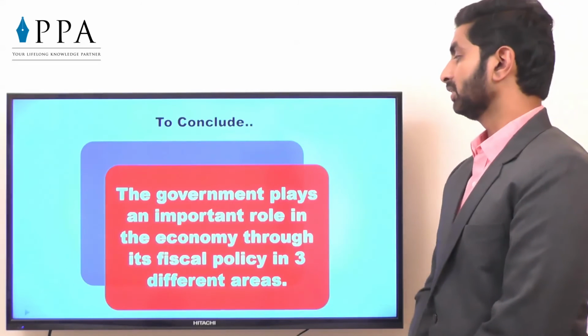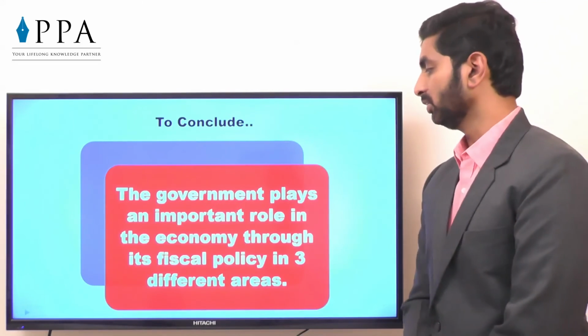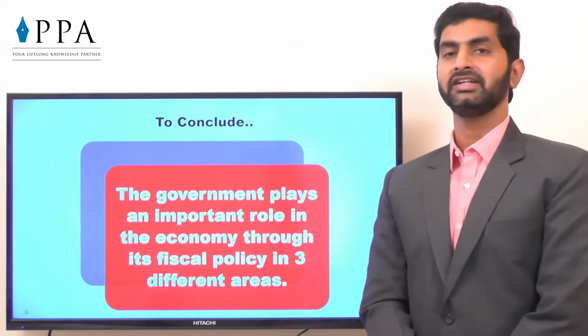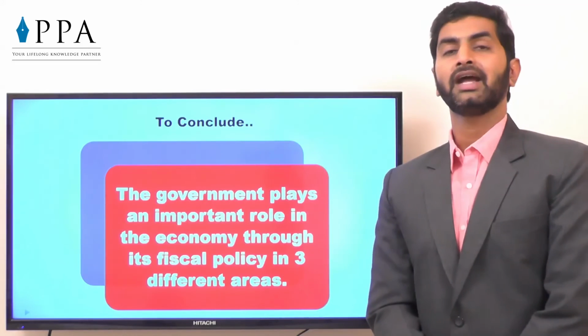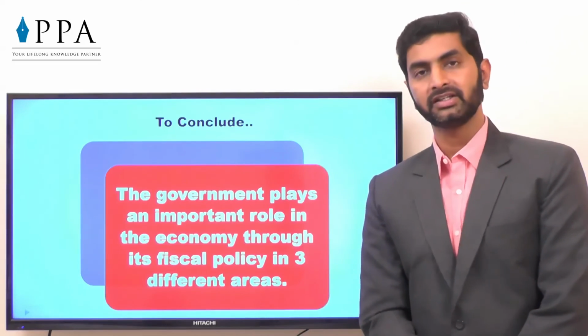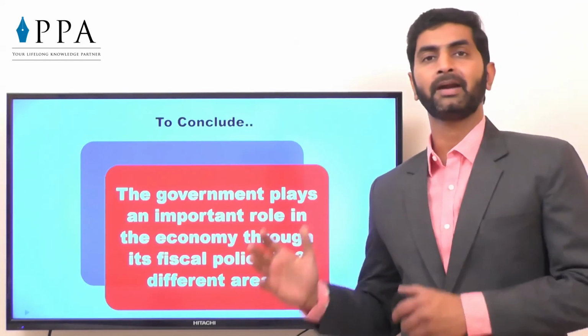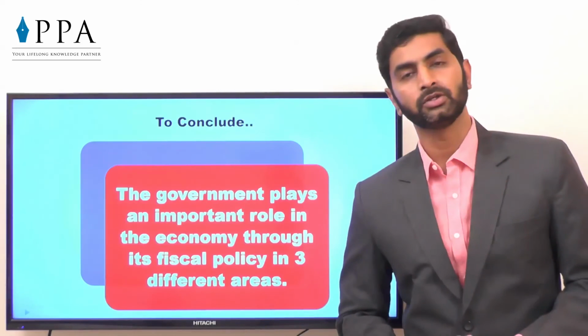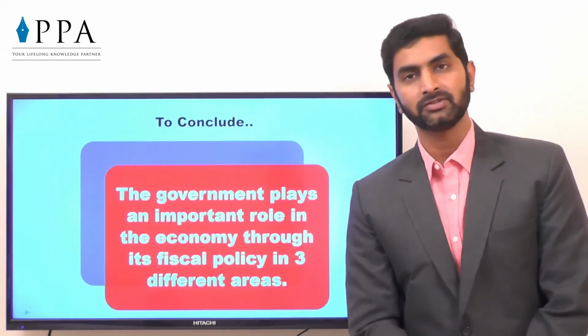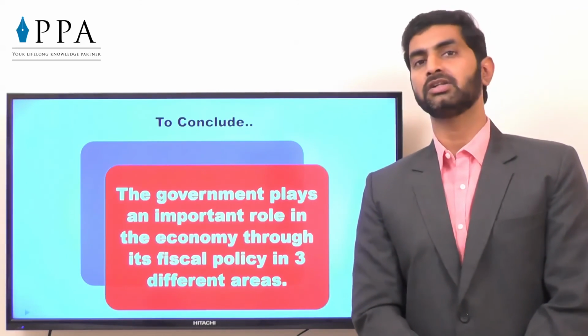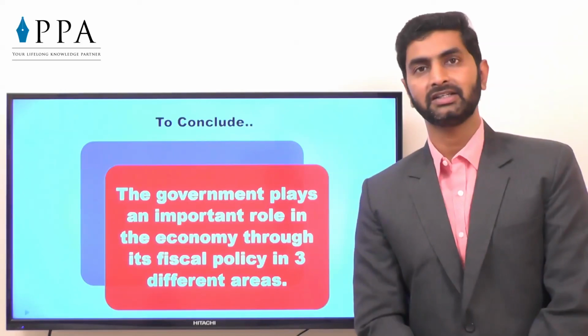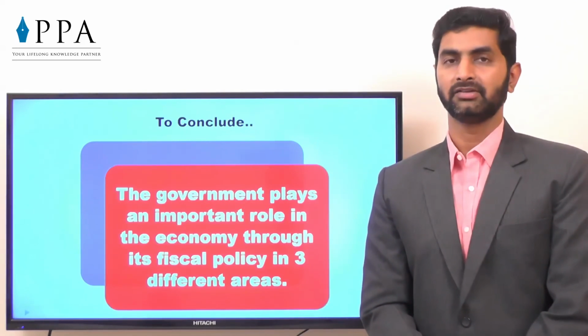To conclude, government plays an important role in economy through fiscal policy in 3 different ways. You cannot say that government should not interfere in the market. When there is a private sector, there must be some controlling authorities. Otherwise, just imagine what will happen if all the resources, all the businesses are in the private hands and there is no government for making the intervention.